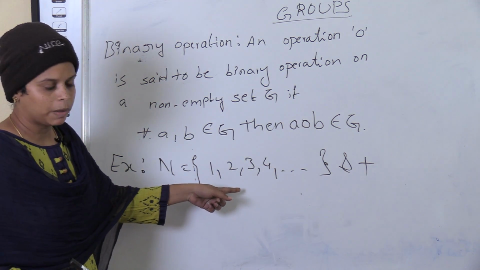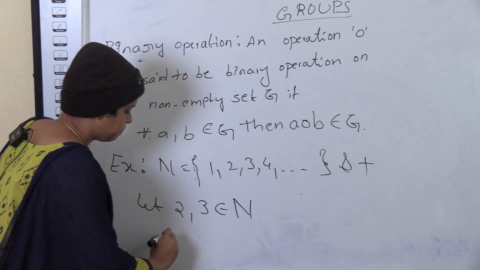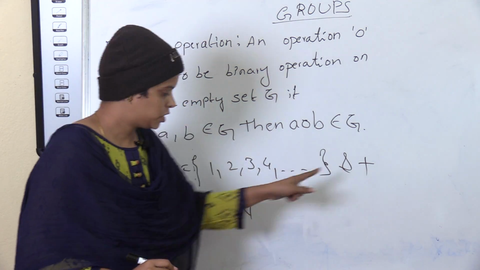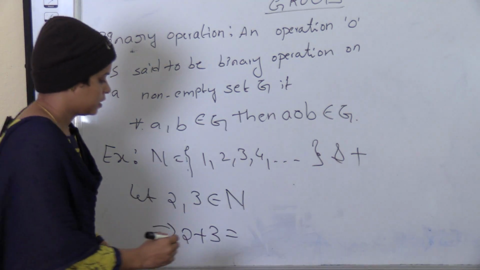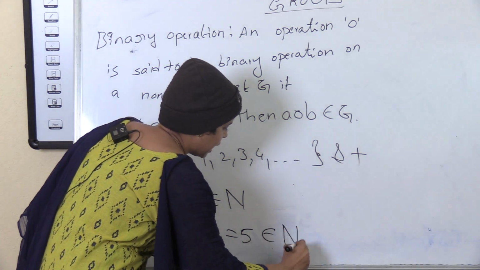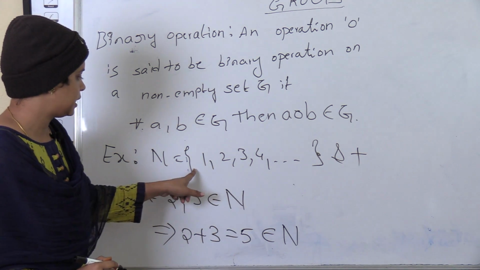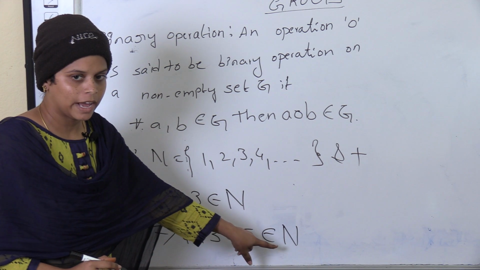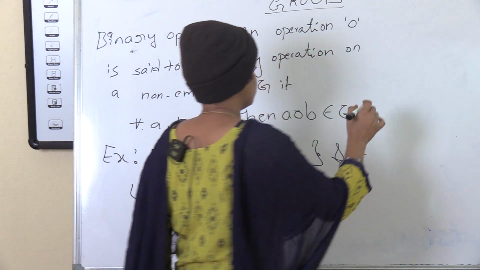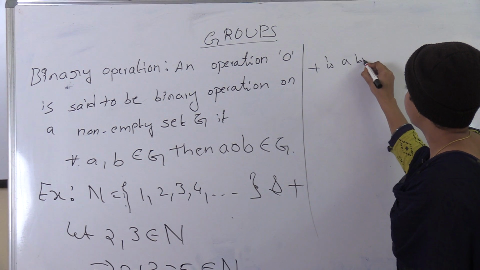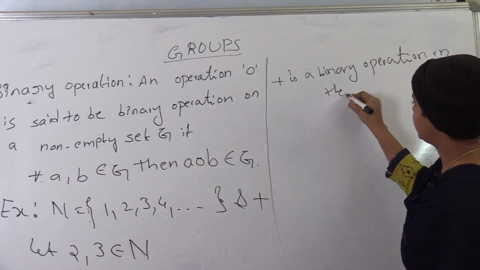We can take any two elements from this set N. Let 2, 3 belongs to N. We apply the operation plus on these two numbers: 2 plus 3 equal to 5. 5 belongs to capital N. So plus is a binary operation on the set capital N.